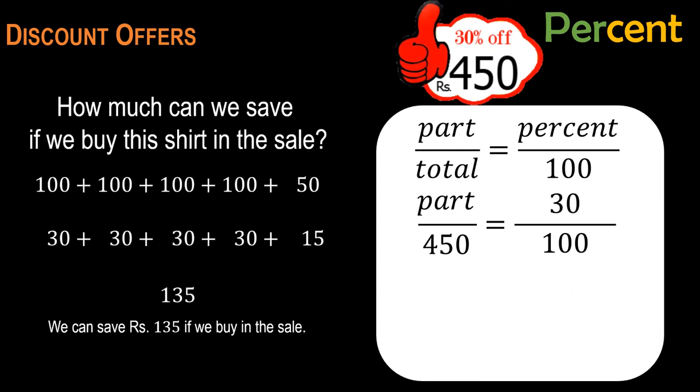In algebra you have learned this: if we have an equation with one unknown, we can easily find its value by separating it on one side of the equation. Here we need to find part, and with part we have 450 on this side, so we have to move 450 to the other side. 450 is dividing the part here, so when we switch it to the other side, it will be multiplying like this. When we move 450 to the other side, we have part separated on one side of the equation, and now we can solve this equation to find the value of part.